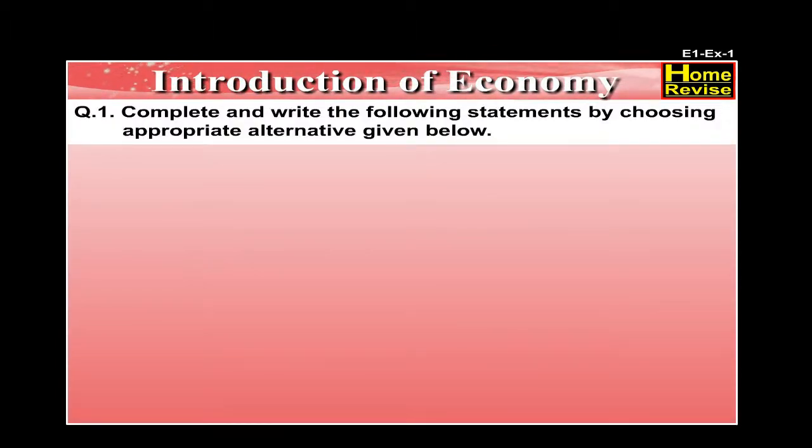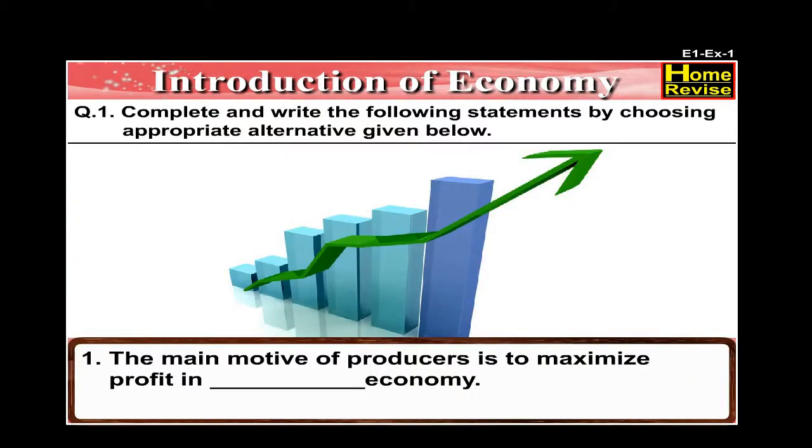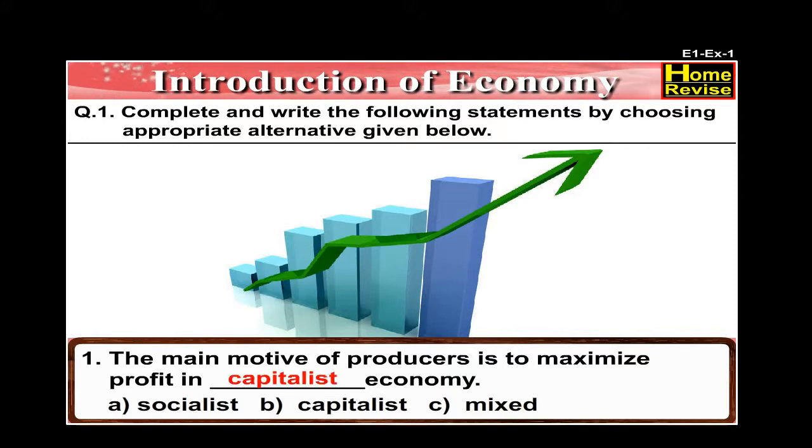Question number 1. Complete and write the following statements by choosing appropriate alternative given below. Number 1. The main motive of producers is to maximize profit in dash economy. Your options are socialist, capitalist, and mixed. The answer is the main motive of producers is to maximize profit in capitalist economy.